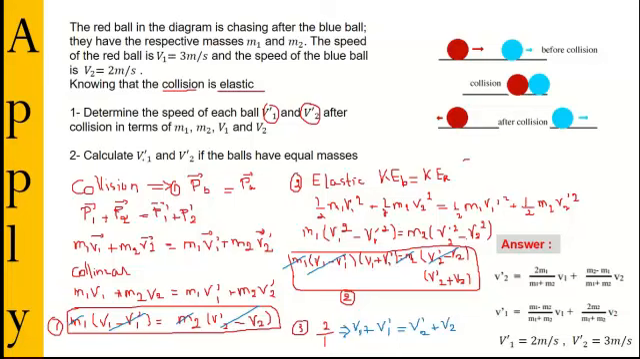Now, if the question is to calculate the values when the balls have equal masses, this means M1 is equal to M2. So if M1 equals M2, I do a substitution and put V1 and V2 with their values. We'll have as answer V prime 1 and V prime 2. What remains is just a calculation.